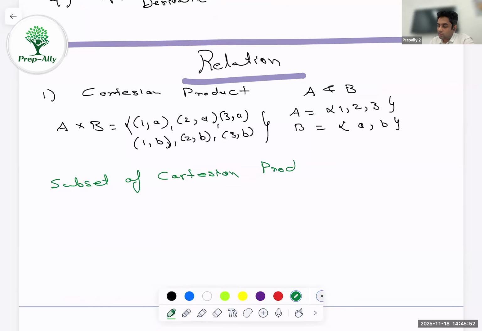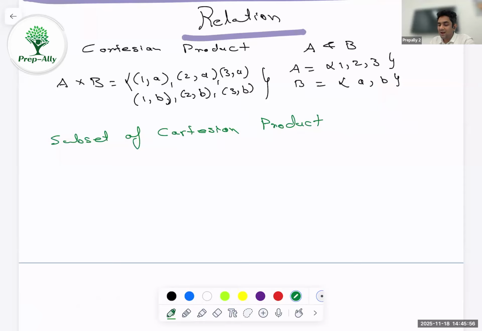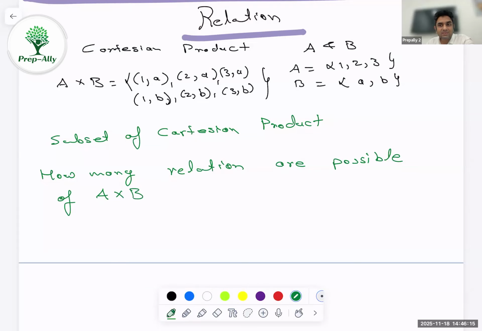It's a subset of Cartesian product. So if we come across a question where we have been asked how many relations are possible, basically we are saying how many relations are possible of the Cartesian product, that is A cross B. Now relations are nothing but subsets. So the total number of possible subsets will be the total number of possible relations.